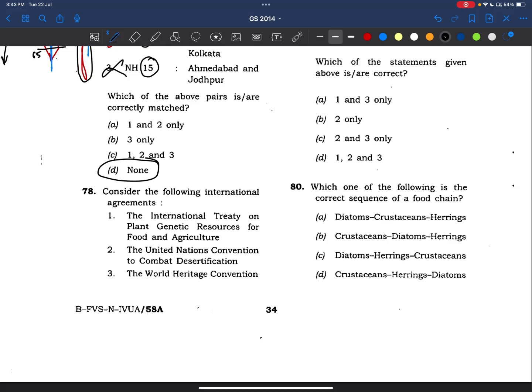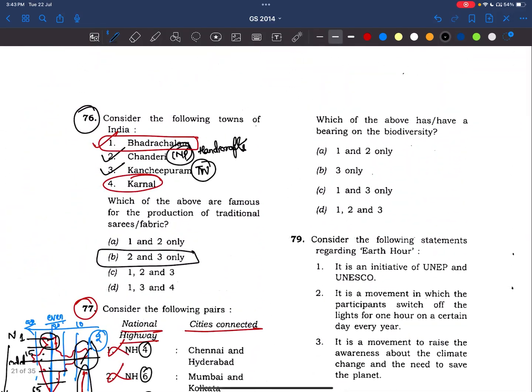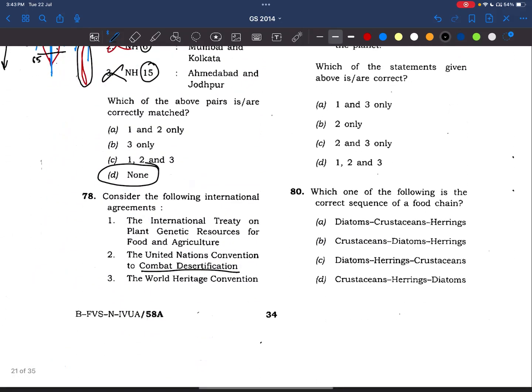Consider the following international agreements. The International Treaty on Plant Genetic Resources for Food and Agriculture. United Nations Convention to Combat Desertification. World Heritage Convention. Which of the following has a bearing on biodiversity? See here, it is talking about plant genetic resources. If any plant is on the verge of extinction, definitely we will be conserving that plant by using its genetic resources. So definitely it will be part of the biodiversity program.